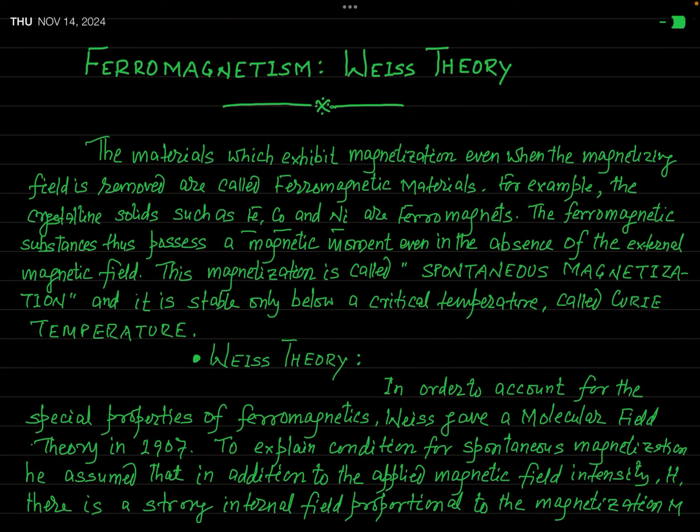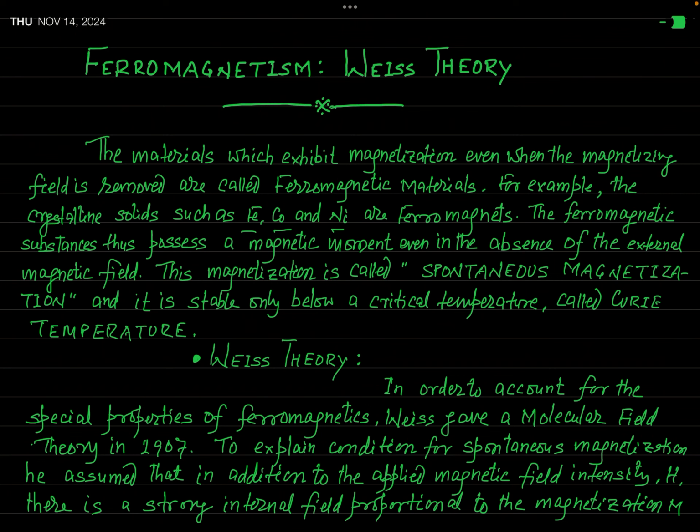So the spontaneous magnetization is the very specific property of ferromagnetic material which differentiates it from the diamagnetic material and the paramagnetic material. In fact, whenever we talk about magnetic material in practice, that means ferromagnetic material. Okay?